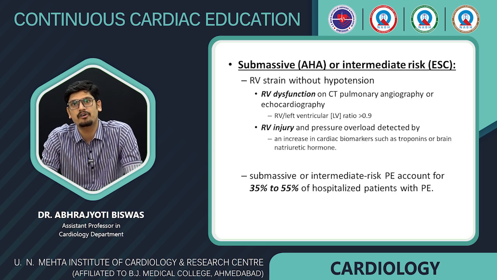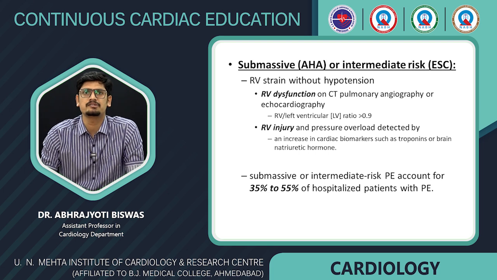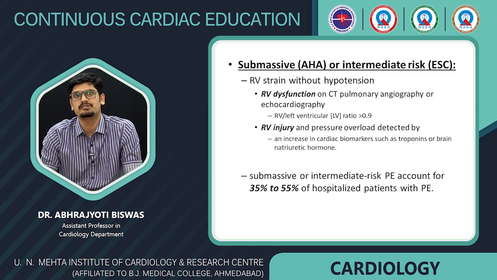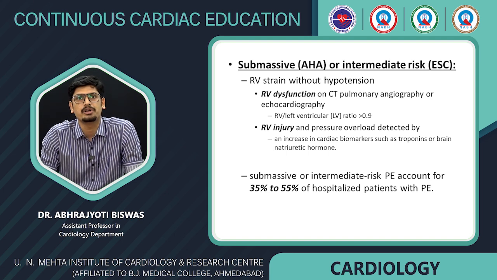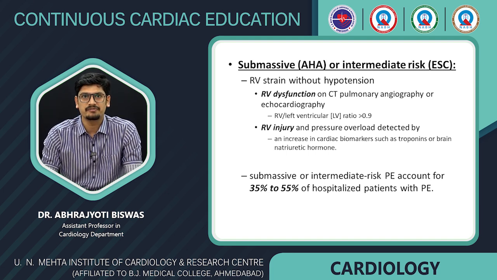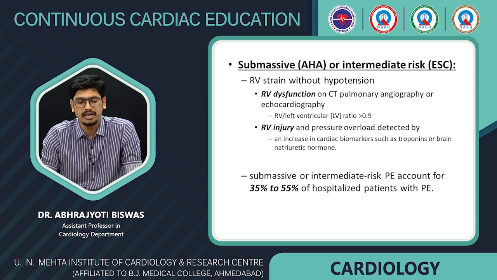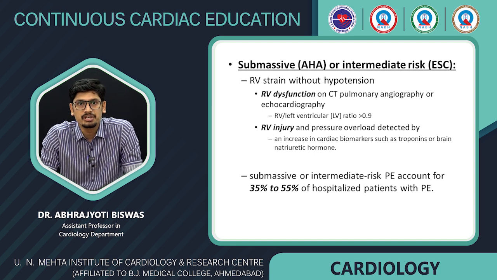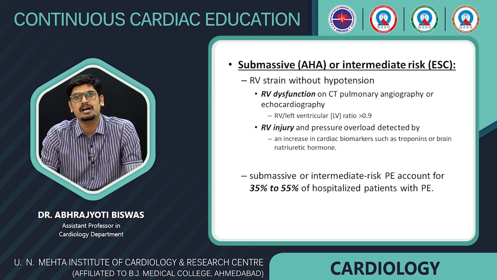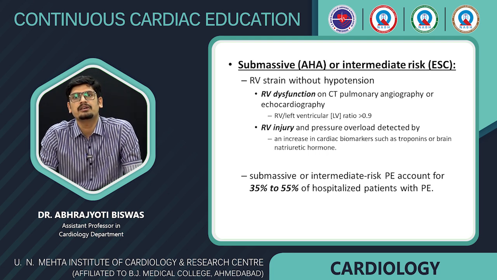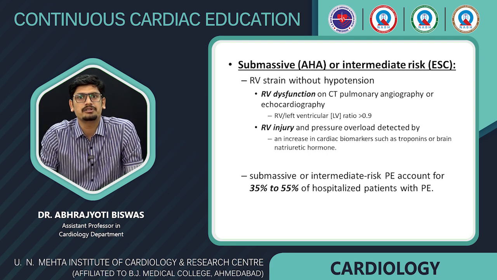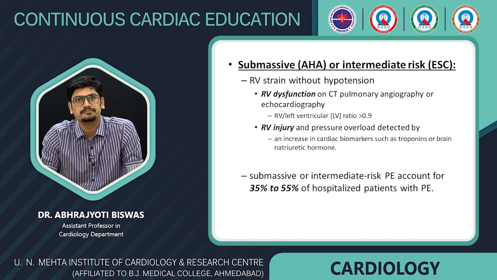Second is submassive PE as per AHA, or intermediate risk PE as per ESC. These are patients who have right ventricular strain without hypotension. This includes RV dysfunction, usually detected by CT-PA or echo, which shows an RV to LV ratio of more than 0.9, or it may be because of RV injury, which is demarcated as an increase in cardiac biomarkers such as troponins or BNP. Submassive PE accounts for around 35 to 55% of hospitalized patients with PE.